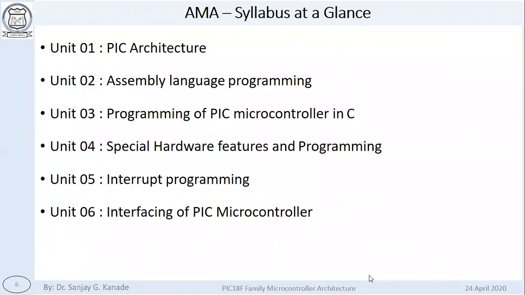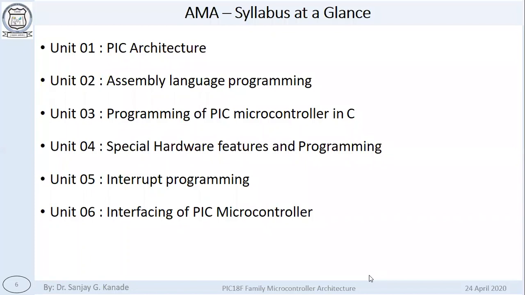Okay, now here is the syllabus at a glance. The first unit, we are going to start with the PIC microcontroller architecture. Here we will see what are the various blocks inside the PIC microcontroller and how those are organized, how they function. Then in the second unit, we are going to study assembly language programming. And in the third unit, we are going to study the programming of the controller in embedded C language.